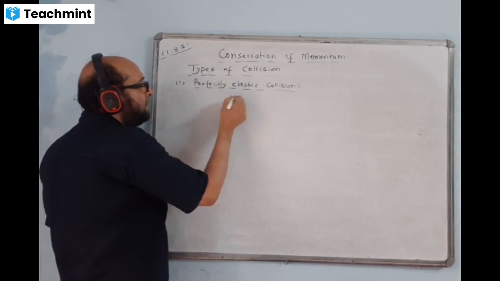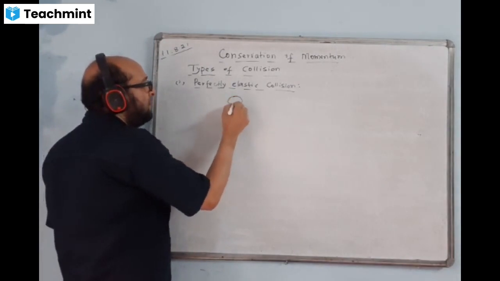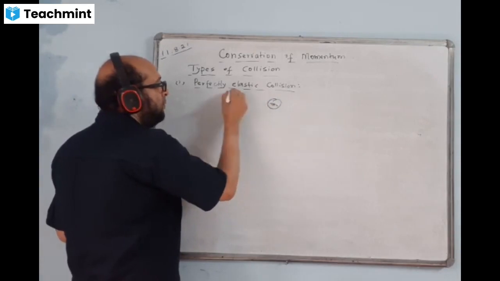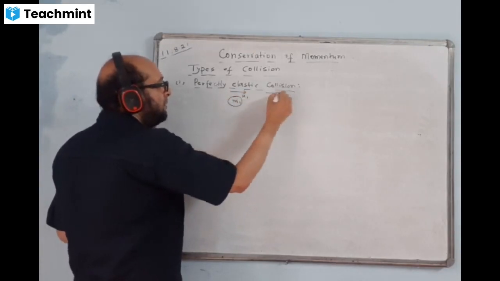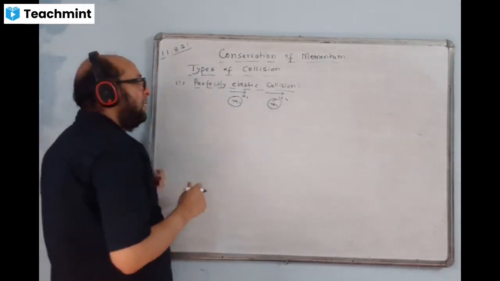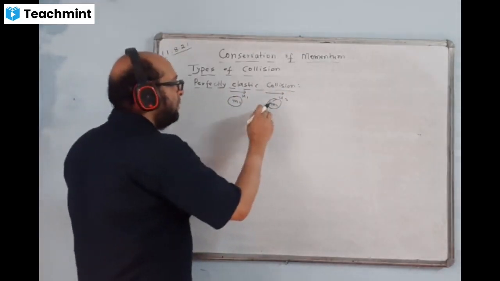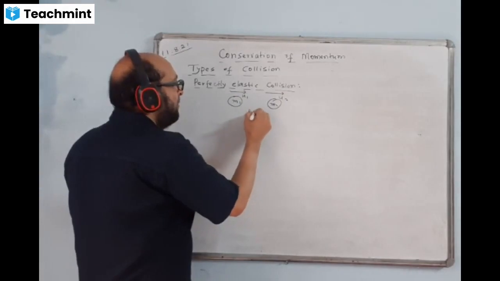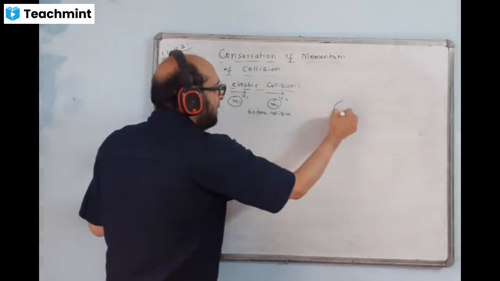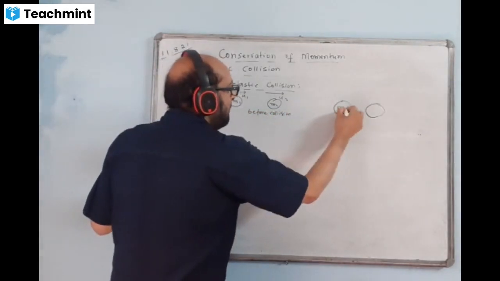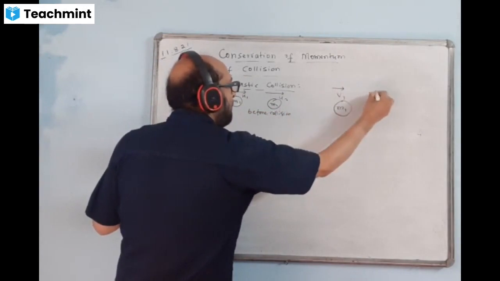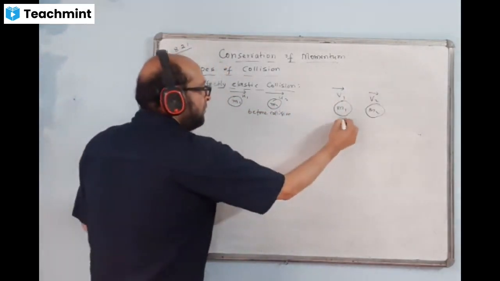We can draw a diagram here. Take the mass of the first body as m1, mass of the second body as m2, moving in the same direction. I'm assuming. In the real situation, they can move in the opposite direction also. So m1, m2. This is right here before collision. And here again the same bodies you draw: m1, m2, v1, v2. Right here after collisions.